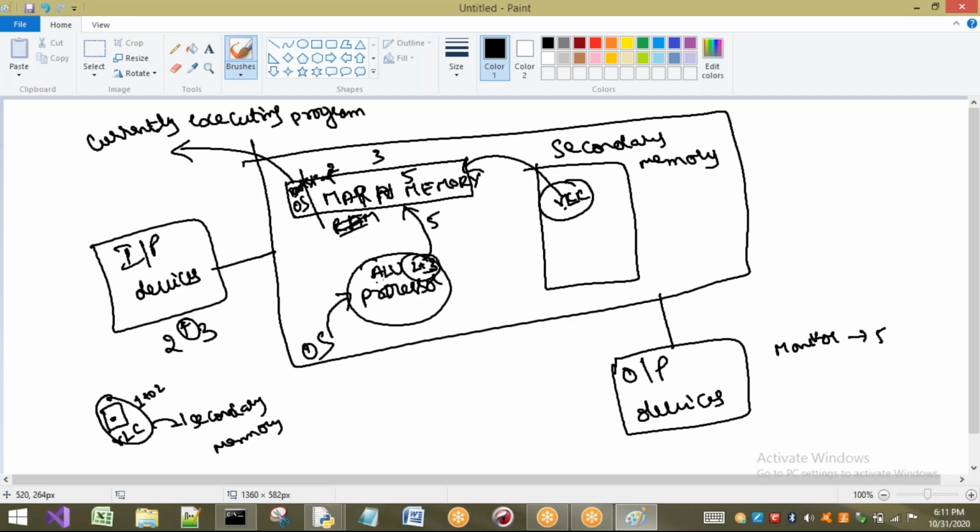Now come to secondary memory. I am telling this one as main memory or primary memory. This one I am calling as secondary memory. So I will tell you the difference between these two.